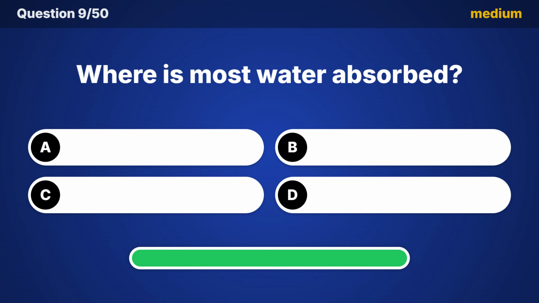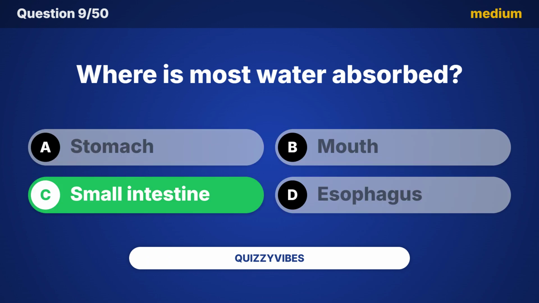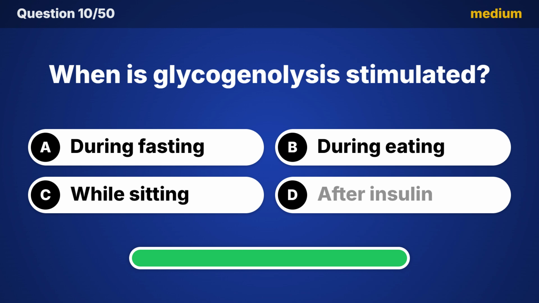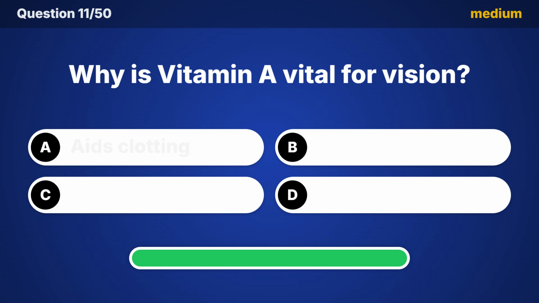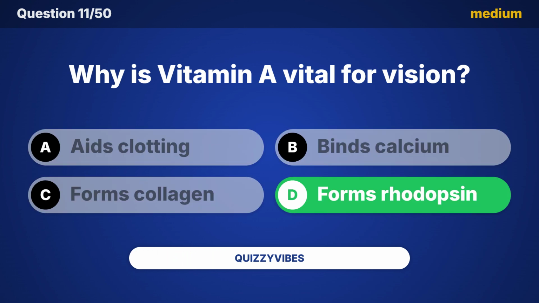Where is most water absorbed? Answer, small intestine. When is glycogenolysis stimulated? Here is the answer, during fasting. Why is vitamin A vital for vision? Did you guess it? The answer is forms rhodopsin.